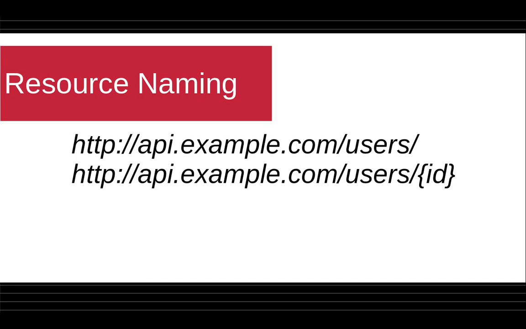This is an example of resources. The http api.examples.com/users, and also the second one too. It's always advised to use nouns instead of verbs to represent resources. To simplify this further, let's discuss 4 different types of resources, which will help you to choose a correct naming convention for your API.